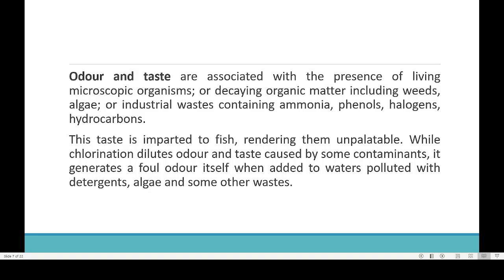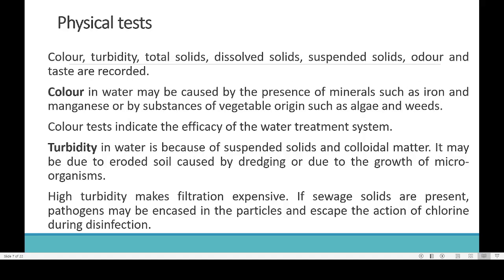So by simply looking at the odor, taste, color, turbidity, etc., we will get a reliable indication. For example, when you go to a forest area, what kind of water will you see? You look at the water and you find that it is very clean. You take a little water in your hand. If you find that it is clean, very clear, most of the time you may not feel any problem.